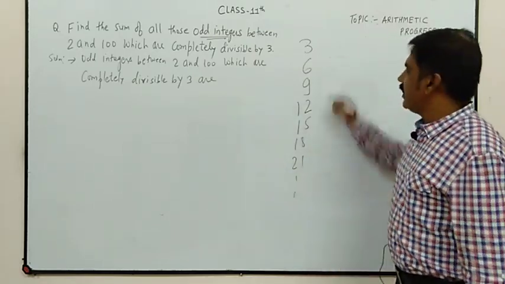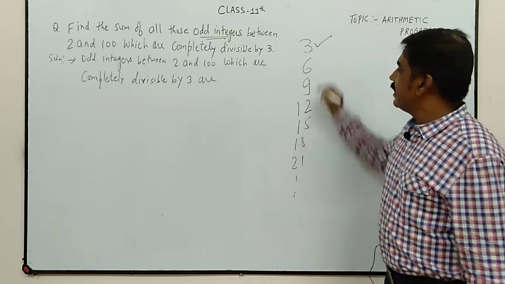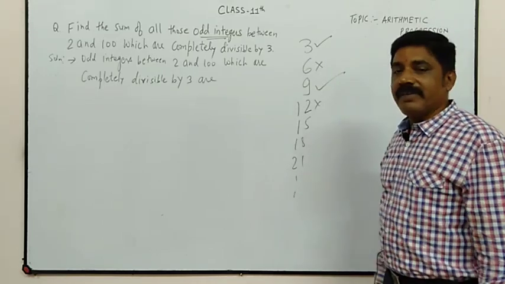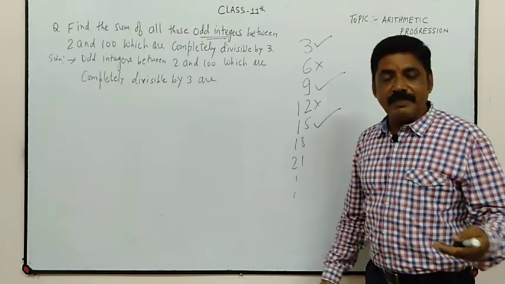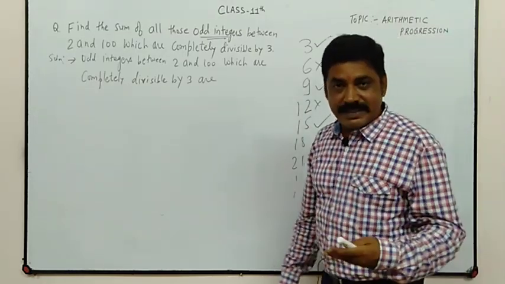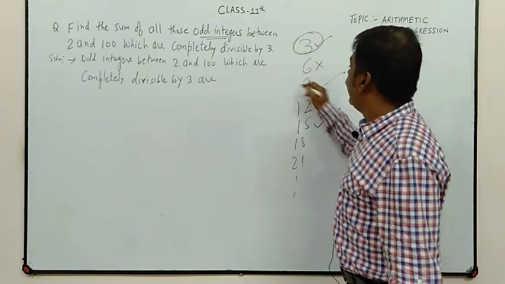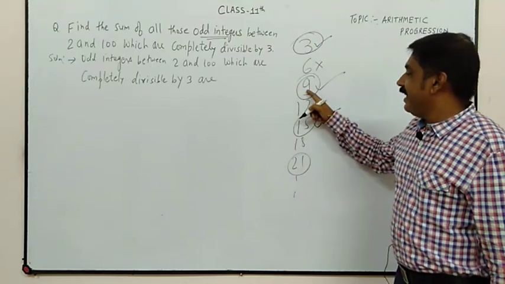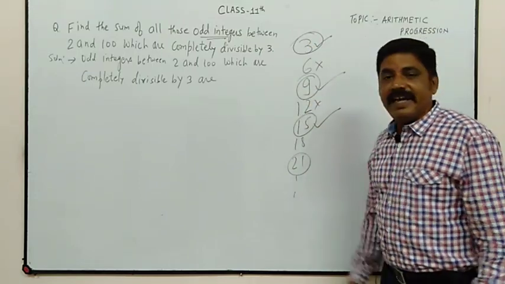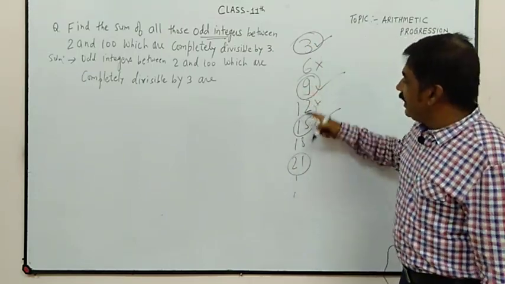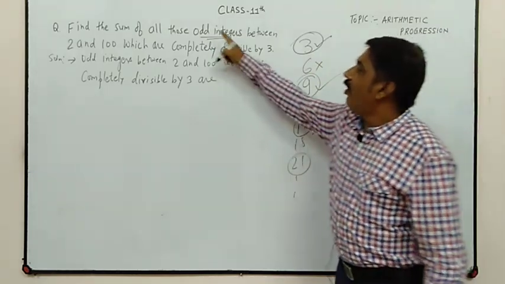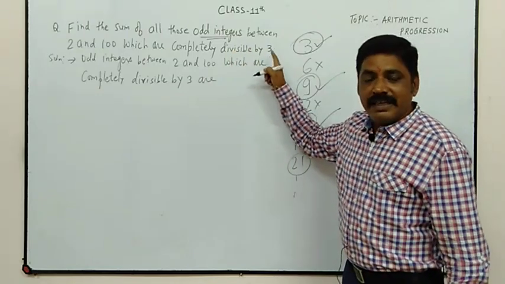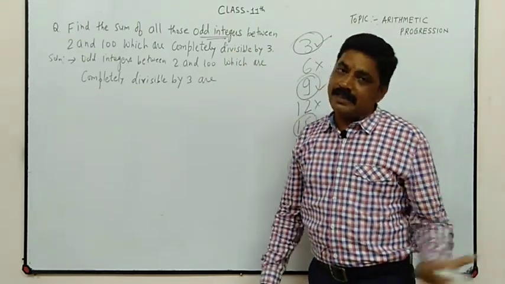Clear? Now see, first is an odd number, second is even, third is odd, fourth is even, fifth is odd. That means we have to take only odd integers, right? So 3 and then 9, then 15, then 21. So these numbers are odd integers which are completely divisible by 3.